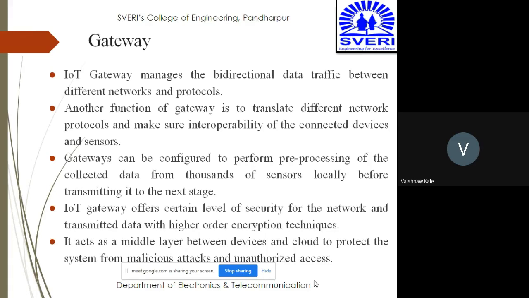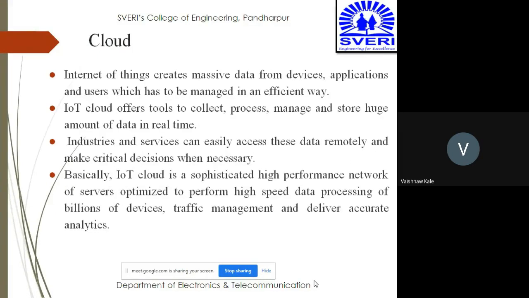First, it provides bidirectional traffic between different networks. Then another function is to translate different network protocols and make sure of interoperability of the connected devices and sensors, pre-processing of the information before sending it to the next stage, providing a certain level of security by using encryption techniques, and it also acts as a middle layer between the devices and cloud to protect the system from malicious attacks and unauthorized access. So these are the functions of gateways.